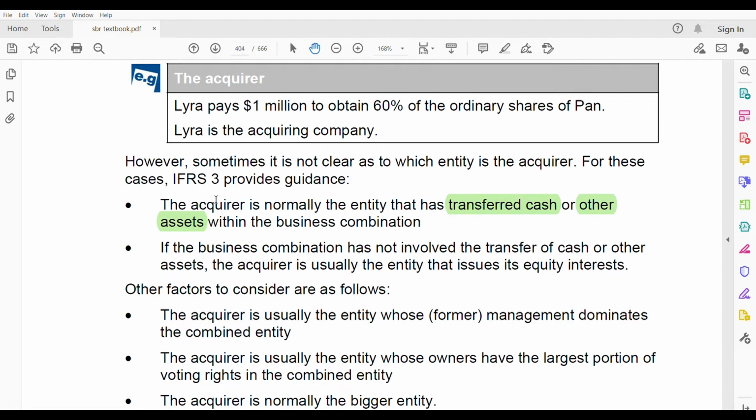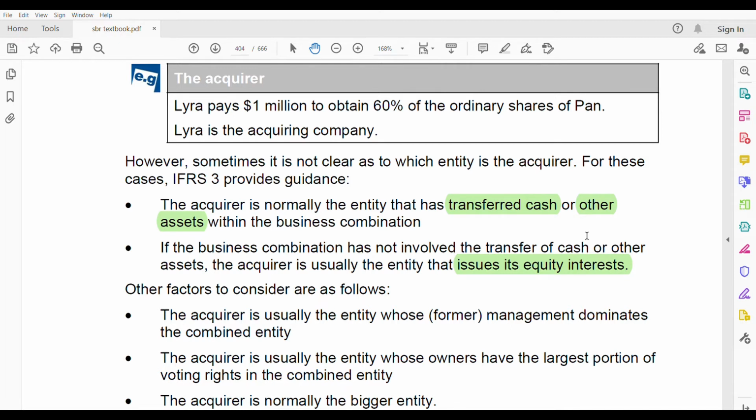So you have to see the one who has transferred cash. Second, if the business combination does not involve the transfer of cash or other assets, then what? If not the first, then what? The acquirer is usually the entity that issues its equity interest. So you have to look for these words. If clearly you cannot, but most of the time, I have not seen any question where it's not clear. Okay, you rarely need these things.